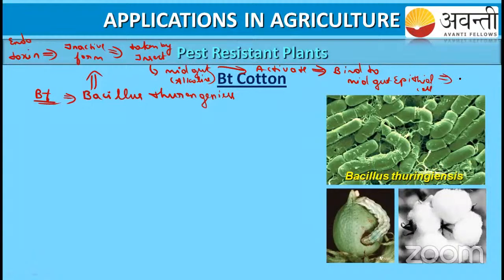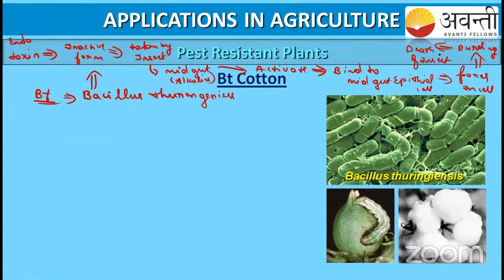Then it creates pores in the cell. If pores are created in the cell, the liquid comes inside the cell and causes the bursting of the cell, right? Thereby it causes the death of the insect. So this is the main function of this BT toxin.